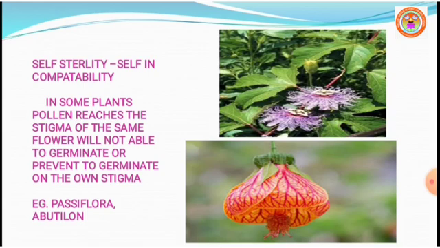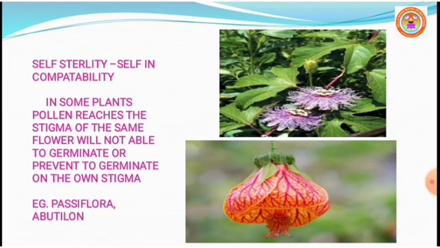In some plants, when pollen grains of a flower reach the stigma of the same flower, they are unable to germinate or are prevented from germinating on their own stigma.